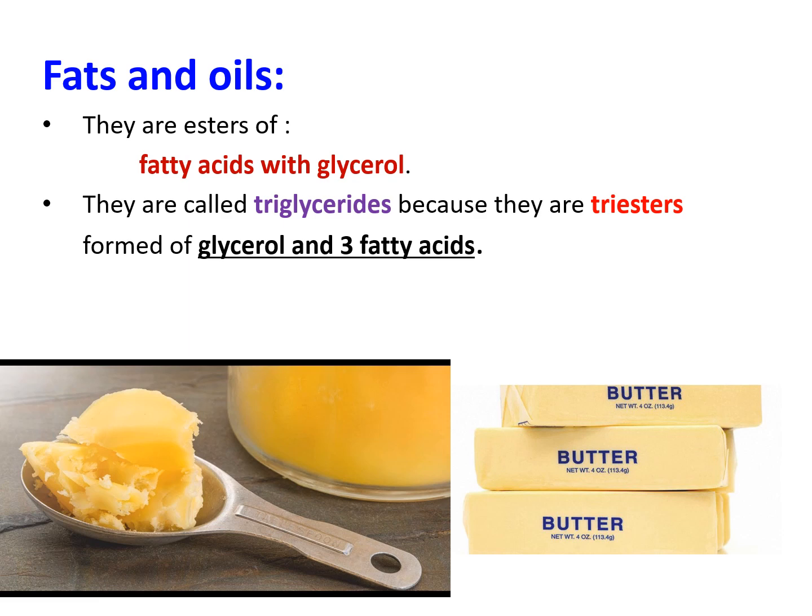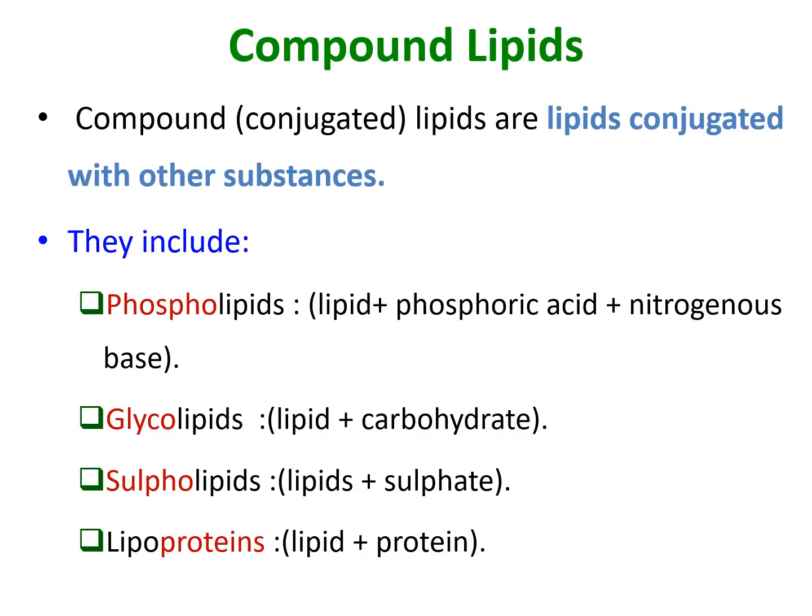So the example of simple lipids is called fats and oils or triglycerides. What's the structure of triglyceride? Tri means three fatty acids together with glycerol. So the example of simple lipids, fats and oils, are also called triglycerides, which are formed of three fatty acids and glycerol. And now moving to the second type of lipids, which are called compound or conjugated lipids.